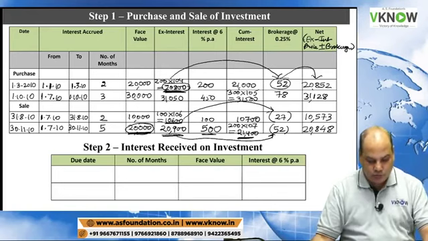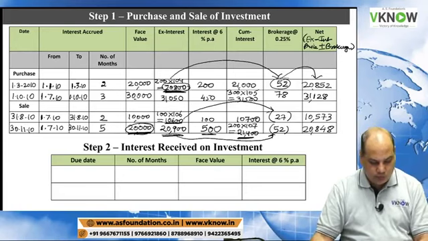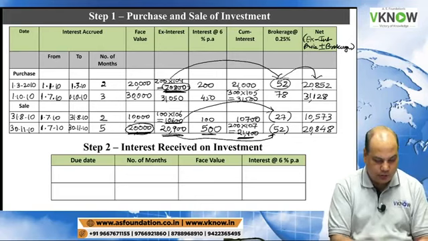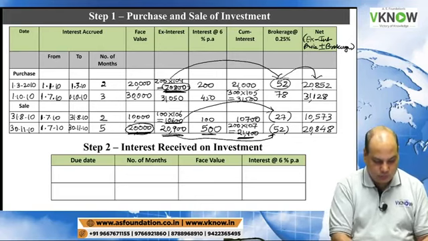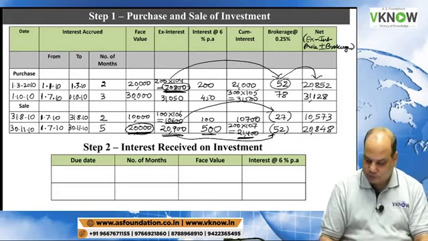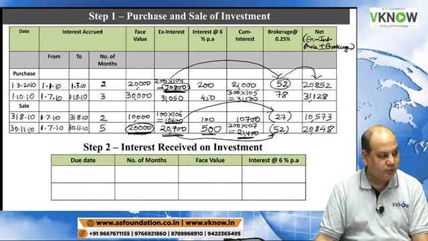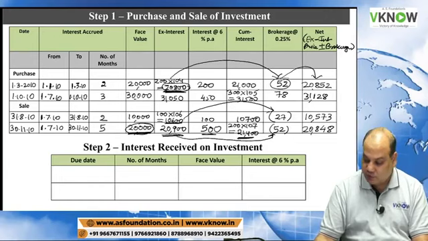Step number 2, you write down interest received on investment.